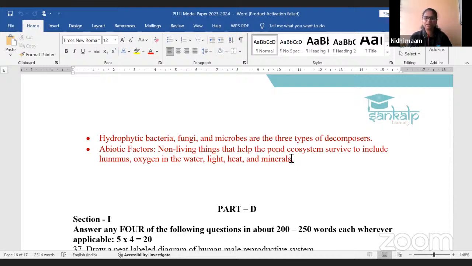Very, very important: Part D will be comprising section 1 and section 2, 4 and 5 marks questions, I guess, which we will be discussing in the upcoming session. The upcoming session will be tomorrow at 9 a.m. Tomorrow morning at 9, we will discuss the 4 and 5 marks model question paper questions. So please do attend the session without fail.